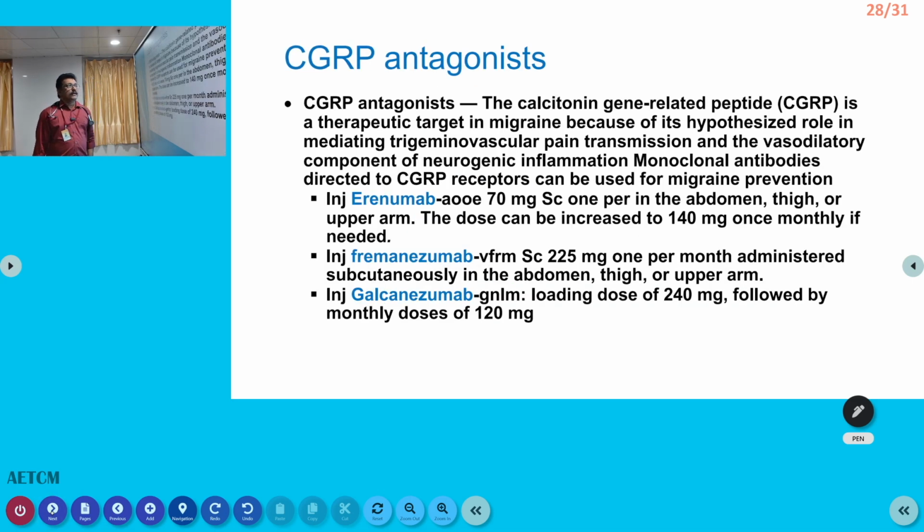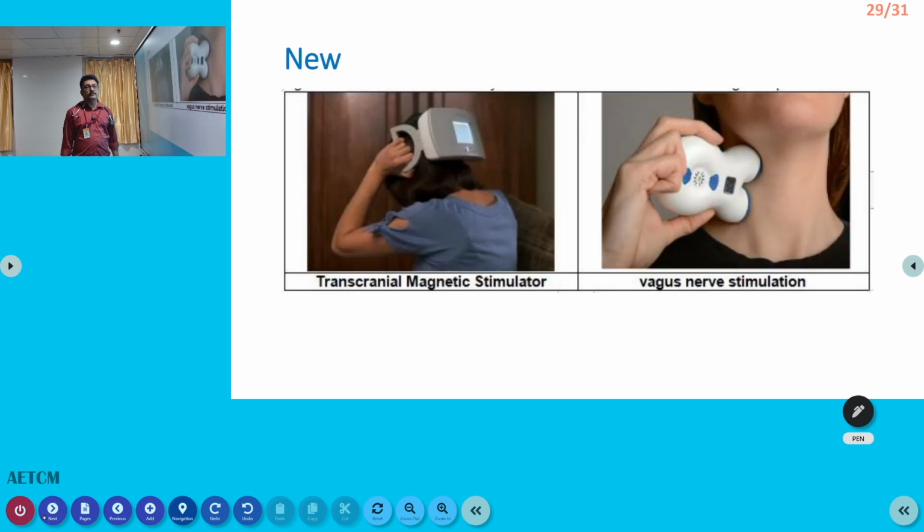Now there are some newer drugs that also can be tried in migraine. We are not going into the details of this type of treatment. They are monoclonal antibodies. These are the two devices which can be used for migraine treatment: transcranial magnetic stimulator and vagus nerve stimulation. These devices are available at present in India, so we can try that also.